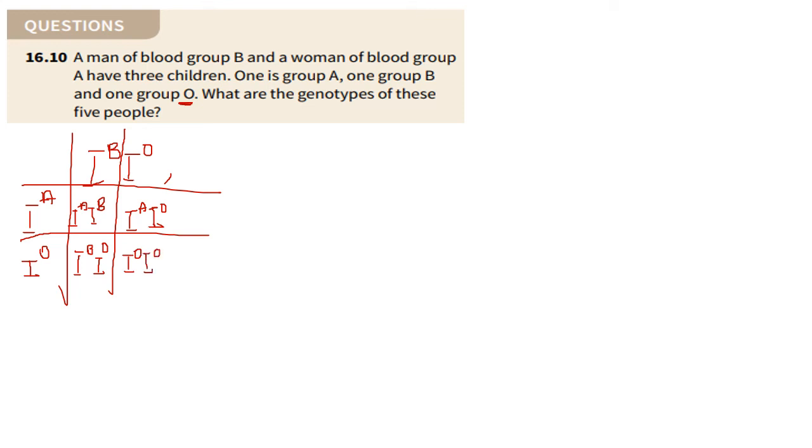So in this case, we can see that there's a possibility of making an offspring with an O genotype. I know that looks like a robot's eyes, but trust me, it's OO over there. So for the man, this is his genotype, IB IO. For the woman, it's IA IO. And for their offspring, the one that's group A is IA IO, and the one that's group B is IB IO, because those are the only possible combinations that you would get from this. All right, I hope that was clear.